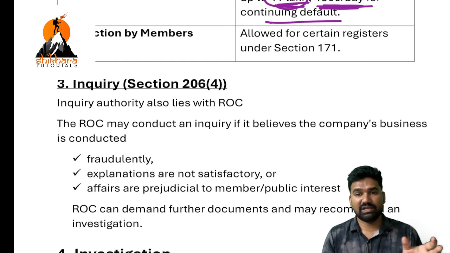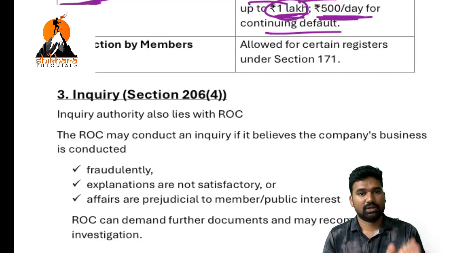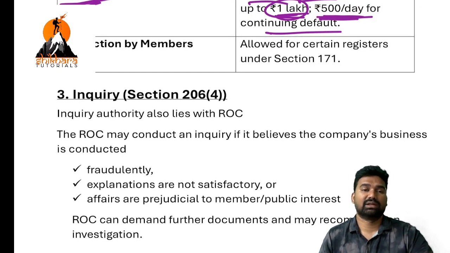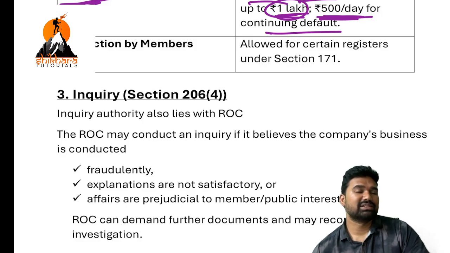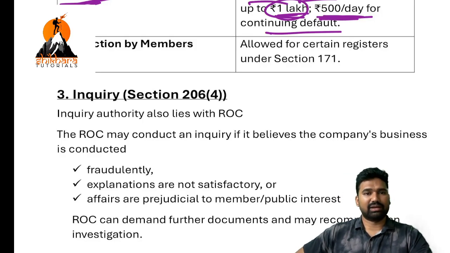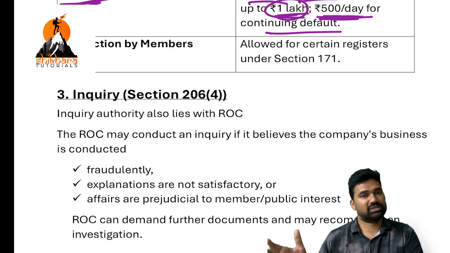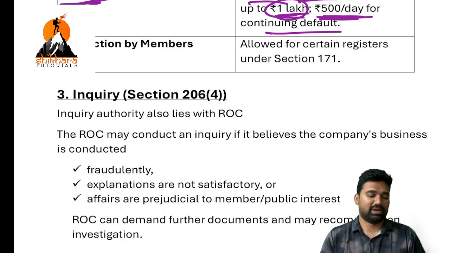We have discussed earlier that inspection is the first stage of the weapon used by ROC. After inspecting, if ROC is satisfied that there is nothing wrong with the company, then ROC will leave the matter there. If ROC is not satisfied with the information provided by the company, then the second stage operation will be started, that is inquiry.